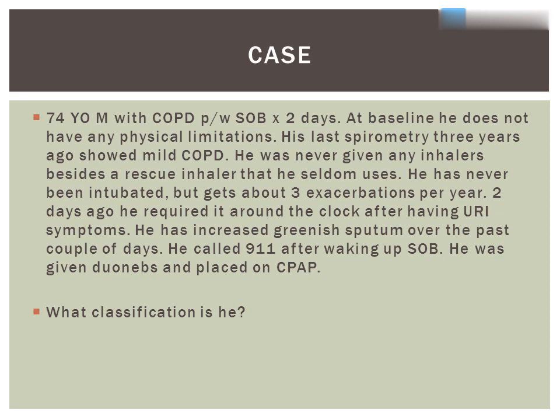Two days ago he required it around the clock after having URI symptoms. He has increased greenish sputum over the past couple of days. He called 911 after waking up short of breath. He was given nebs and placed on CPAP. What classification is he? Grade 0 symptoms, Grade 1 spirometry, 2 or more exacerbations. So Class C.